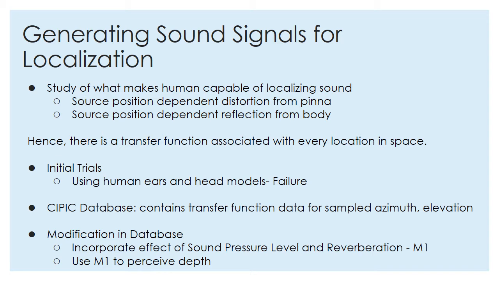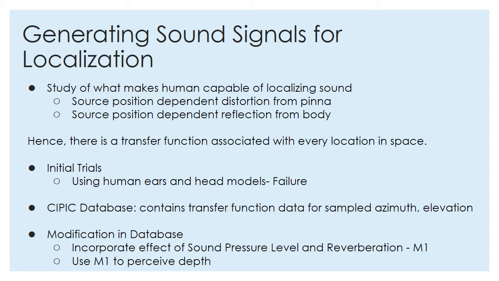To generate sound signals, we first studied how humans perceive sound from different locations differently. We found that sound coming from any source is distorted because of pinna and reflection from different body parts. These distortions depend on location from where sound is coming. So, even if same sound is sent from different locations, different sound reaches our brain and our brain interprets these sounds differently. Hence, there is a transfer function associated with the sound which depends on elevation and azimuth of sound source, that is, spatial coordinates of that source.